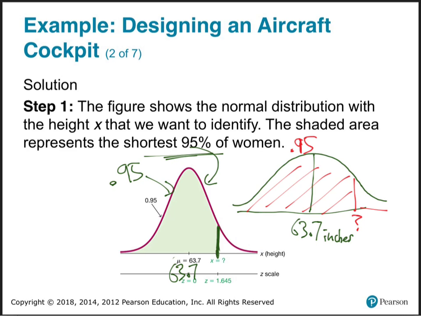Are you tracking with me? What about if a woman is 6 foot tall? That's pretty tall for a woman. Are 95% of the women shorter than that? I don't know. So that's the kind of thing we're going to find out. We're trying to find out what height for women has 95% of them shorter than that. That's called the 95th percentile.